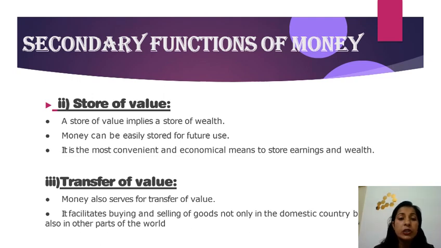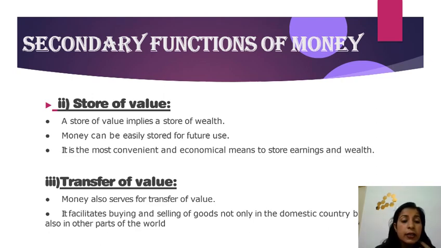Okay, you can store money, like you had to buy a phone in a later period. You have to buy a phone in the future and you're storing money for purchasing that phone. After some time, when you have stored money but you don't want to buy the phone, then you can spend that money on other things. This means that the store of value implies a store of wealth, so you can store money for a long period of time.